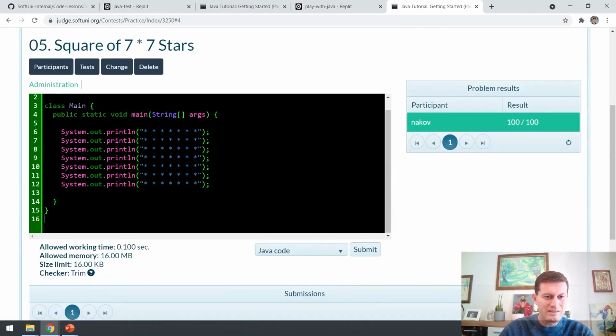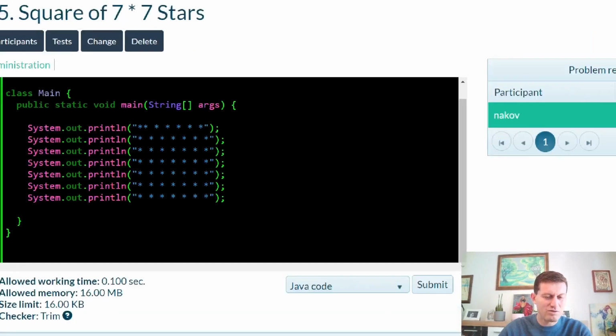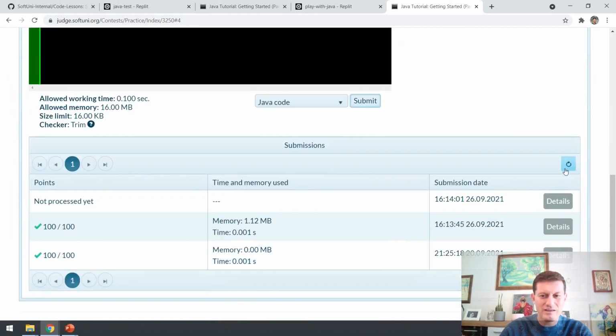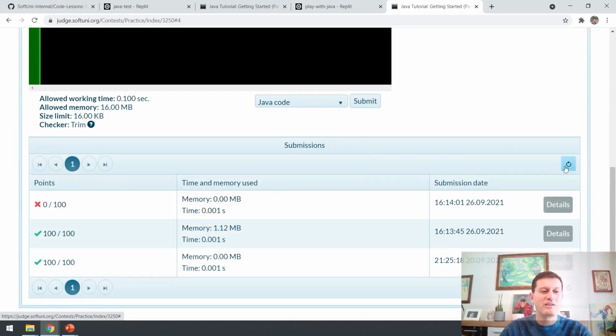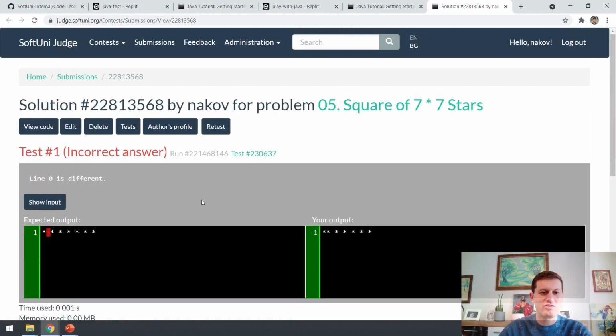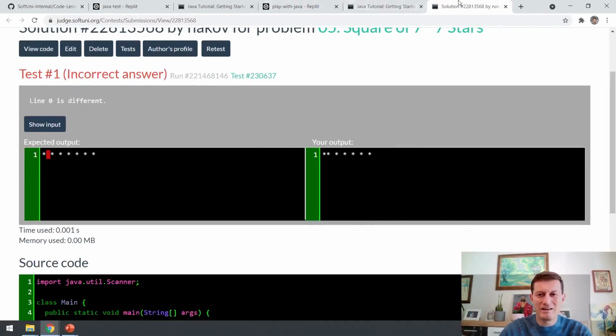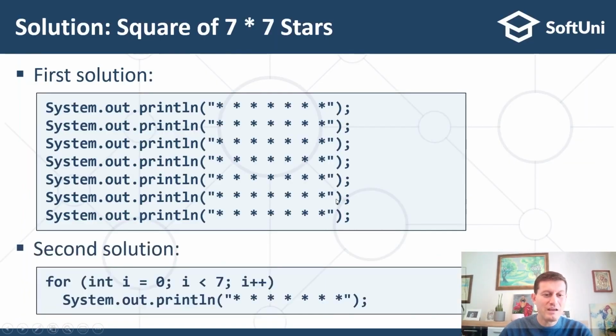Beware that you need to have spaces here. If I forget to put the space here and I submit it, the judge will tell me that the result is incorrect. I can see the details and it says, please, you have somewhere here a problem. Okay, and this is another solution. It's implemented using a loop. I repeat 7 times this command below.